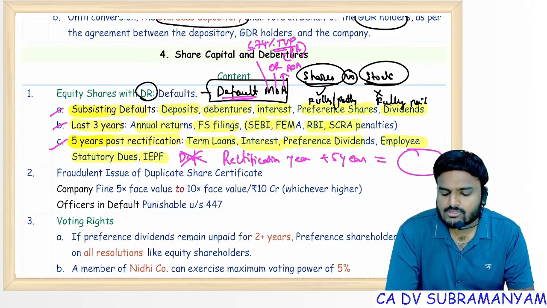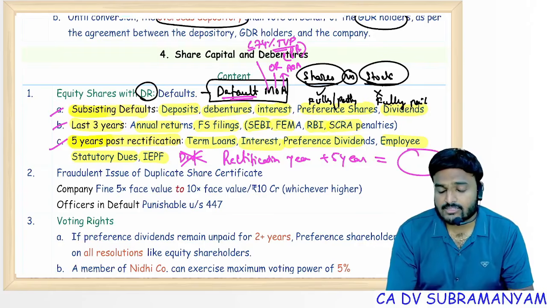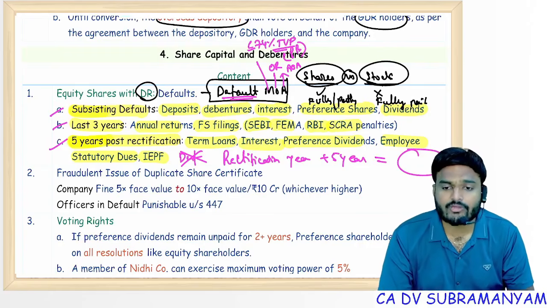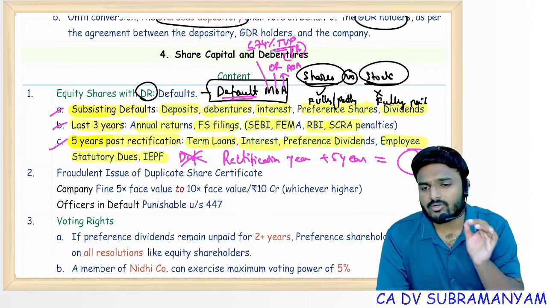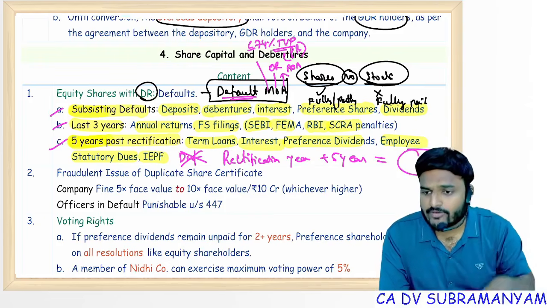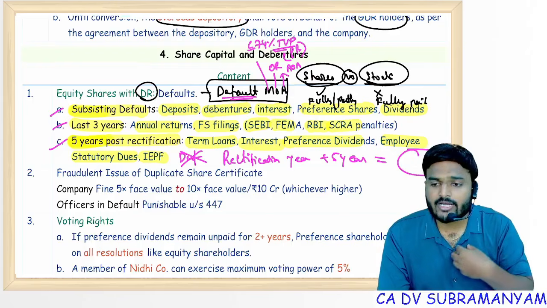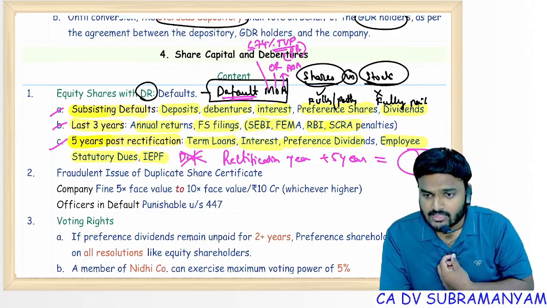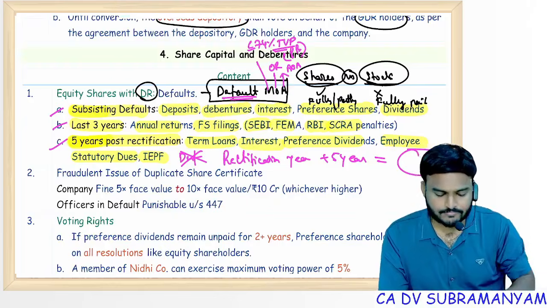Then from next year onwards, company can proceed with issue of equity shares with differential rights. And an exceptional point: differential right members will get bonus shares that are also differential. Differential right holders will get rights shares that are also differential in nature only.